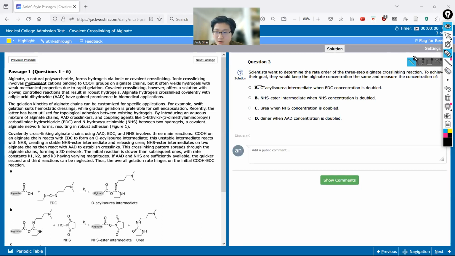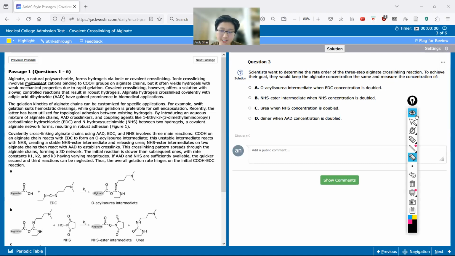Okay, so question 3. Scientists want to determine the rate order of the 3-step alginate cross-linking reaction. I may have been a little biased because I did go through the questions, but this question is talking about that one sentence I pointed out earlier. Now we're discussing the rate order, and specifically, if we want to find the rate order, how do we do it? We would keep the alginate concentration the same and measure what?